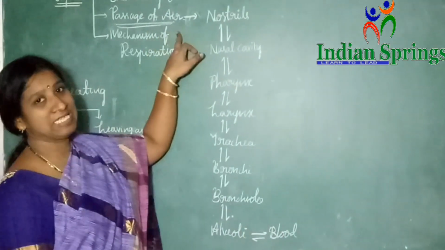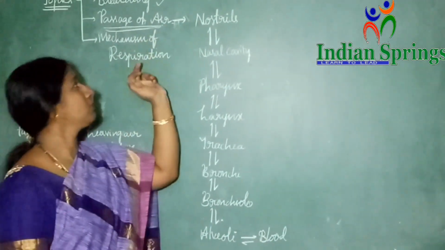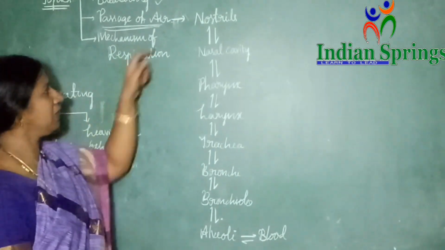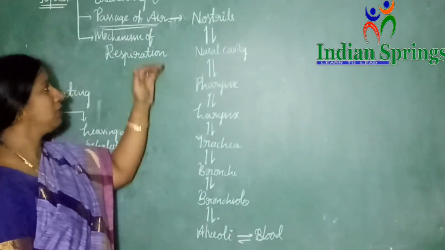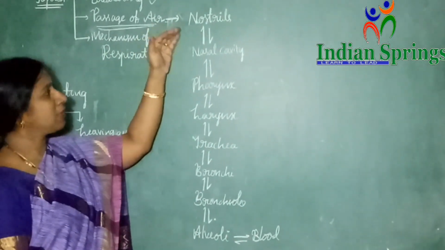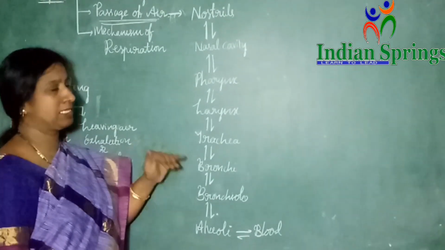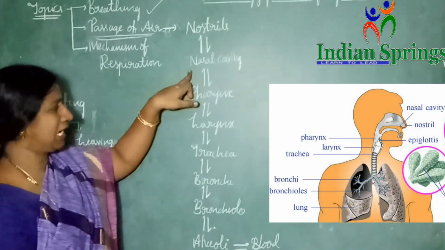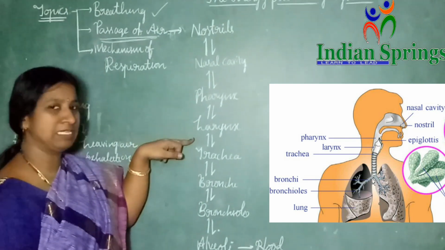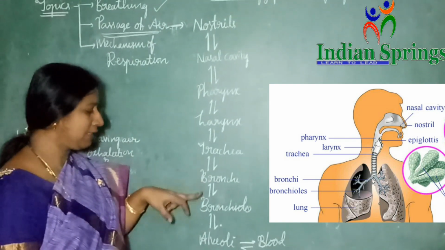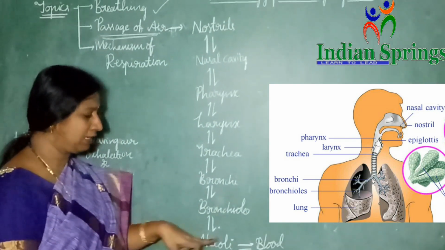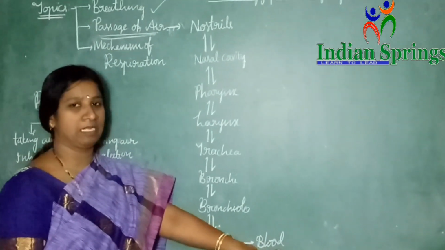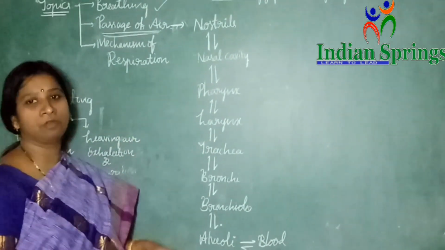We will move on to the second step, that is passage of air. As I said, after breathing, air enters the respiratory system. So how the air enters from the nostril till the blood, now we will discuss. First it enters into the nostrils. From the nostril it moves on to the nasal cavity, pharynx, larynx, trachea, bronchi, bronchioles, alveoli, and finally the air reaches the blood. So now one by one we will go in detail.